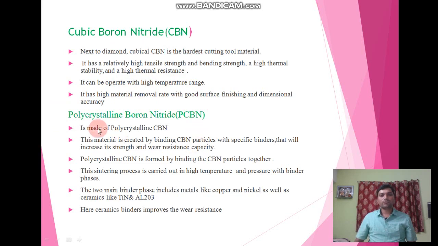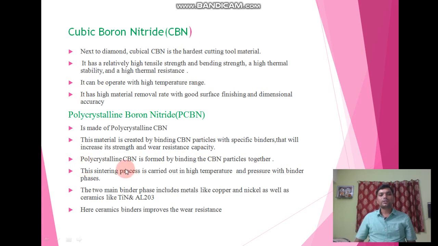Next, the last one we have is polycrystalline boron nitride. It is made up of polycrystalline CBN. This material is created by the binding of CBN particles. The binding of CBN particles with specific binders will increase its strength and wear resistance capacity. So we can say that this polycrystalline boron nitride is created by binding CBN particles with specific binders, and because of this it has increased strength and wear resistance as compared to the CBN.